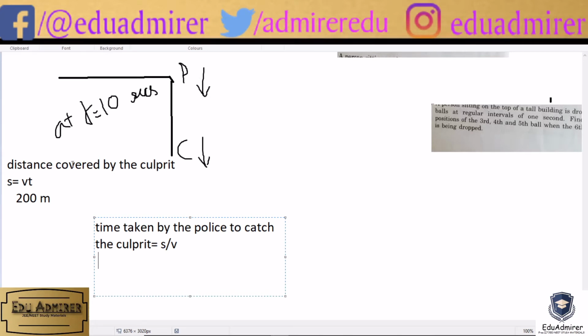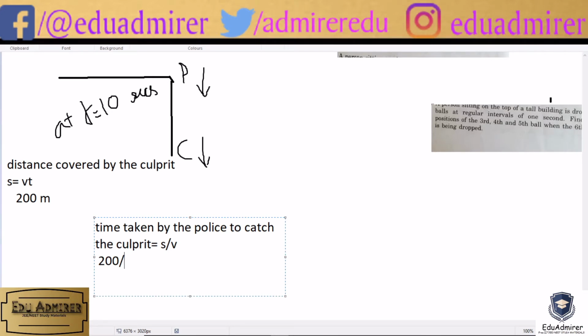See, the culprit has covered a distance of 200 meters in those 10 seconds, and we have to find the time taken by the police to catch the culprit. Since both the police and the culprit are running in the same direction, we have to find their relative velocities. When two objects move in the same direction, the relative velocity is given by subtracting their velocities. So the distance is 200 meters and we have to divide it by the relative velocity. What is the velocity of the police? It's 25 meter per second.